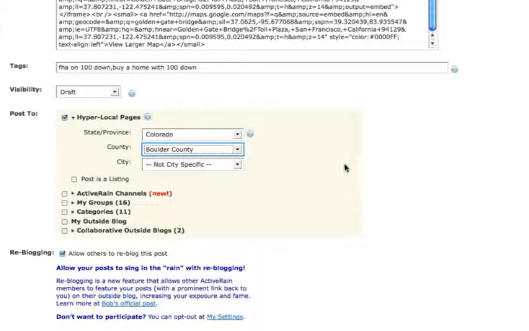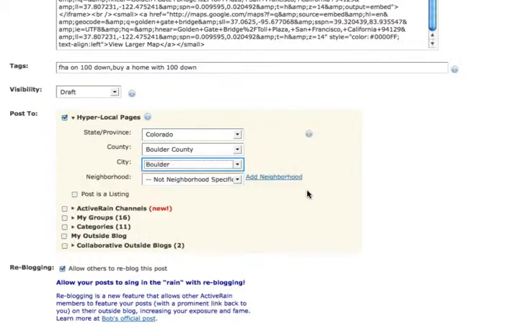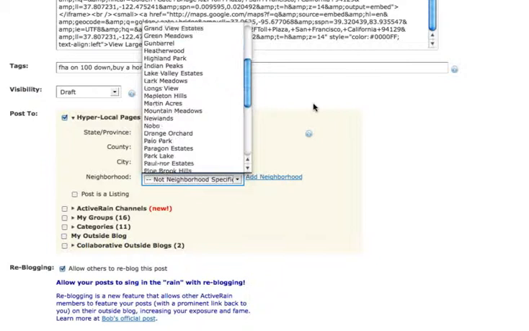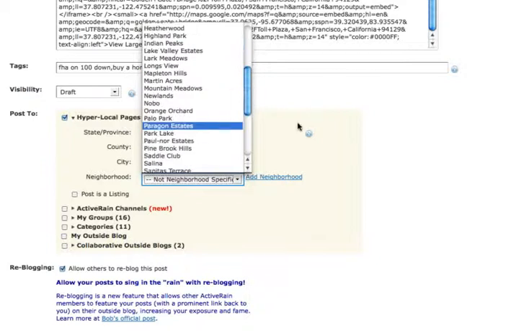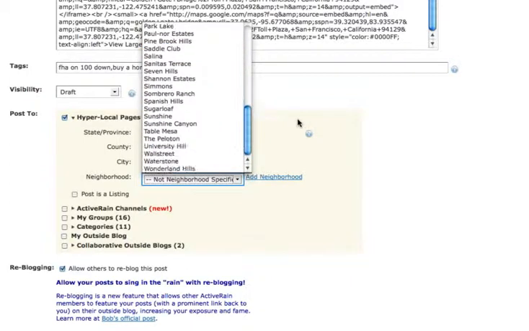And then it asks me what city. Well, we can do Boulder. I don't see Colorado Springs on the list, so let's just pretend we were writing about Boulder, right? And then it'll ask me what neighborhood. I can select the neighborhood of Boulder off of here. So let's say Palo Park. Let's say the neighborhood I'm writing about or subdevelopment I'm writing about isn't on this list.